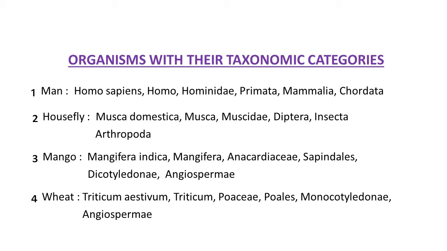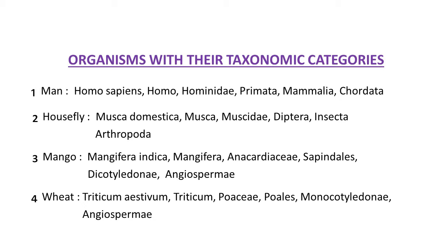Second example is also from the animal world, that is housefly. Its biological name is Musca domestica. Its genus is Musca. Its family is Muscidae. Then order is Diptera. Its class is Insecta and phylum is Arthropoda. So this way housefly is arranged taxonomically, category wise.